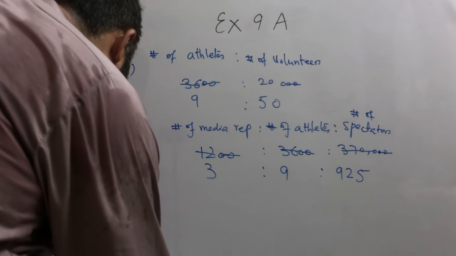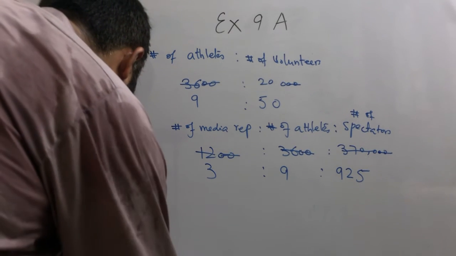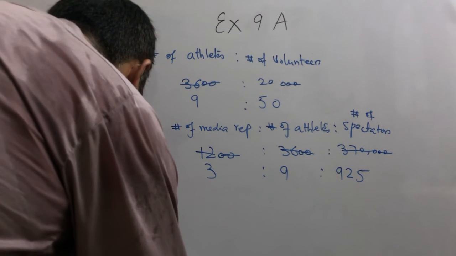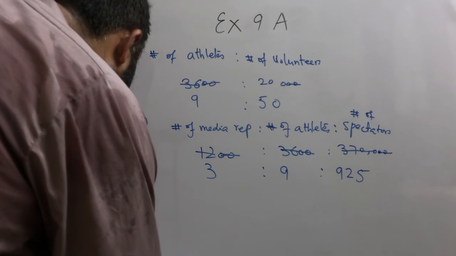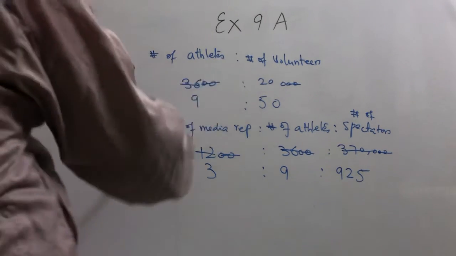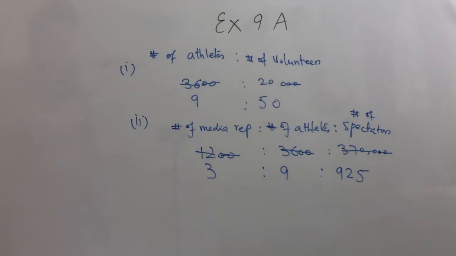This was exercise 9a. We were doing question number 6, part 2. So we have done both the parts, and this is the answer for both the parts. We just simplified the numbers and we got the answers.